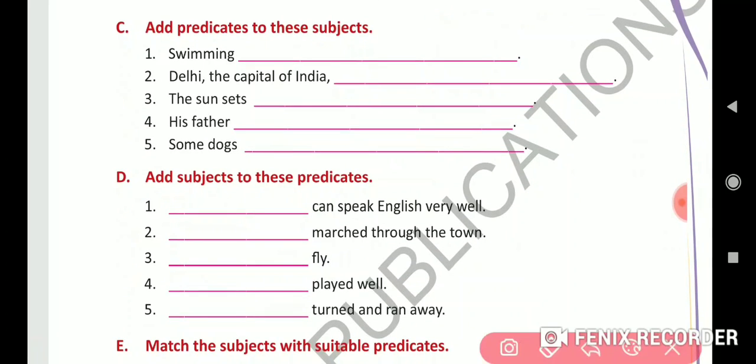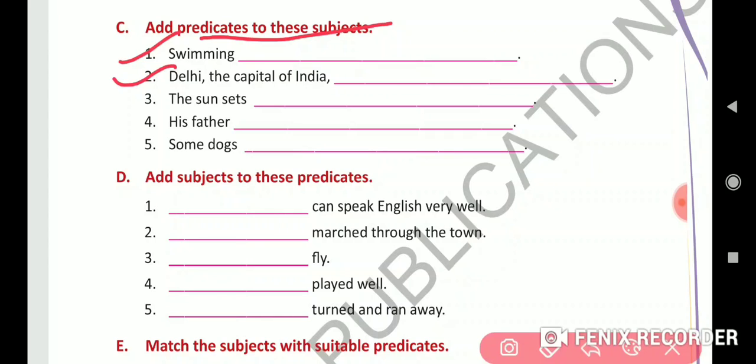Next, add predicates to these subjects. First one is swimming. Swimming is a good exercise. You can add predicate as swimming is a good exercise. Next, Delhi, the capital of India, is a metropolitan city.